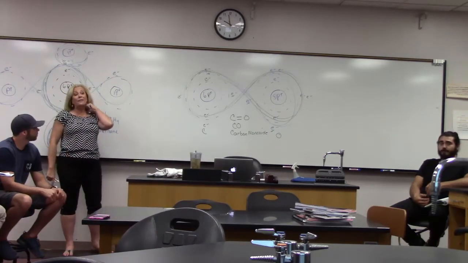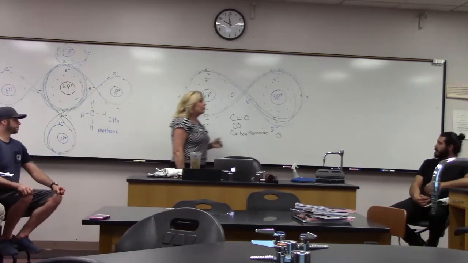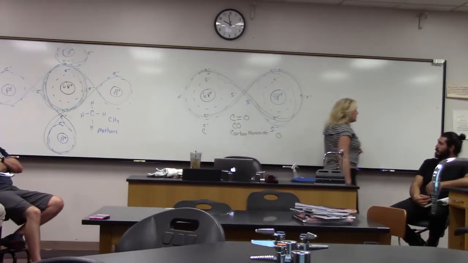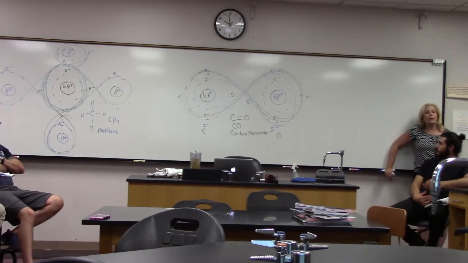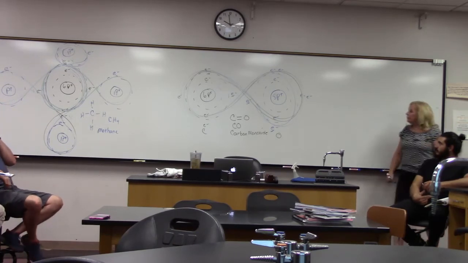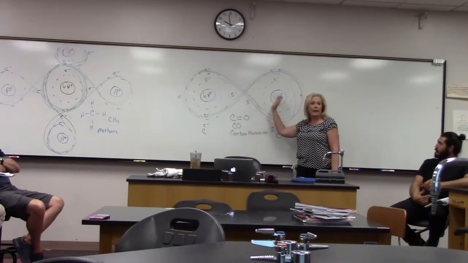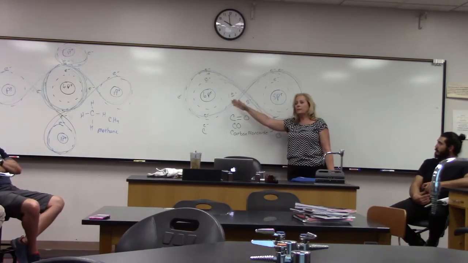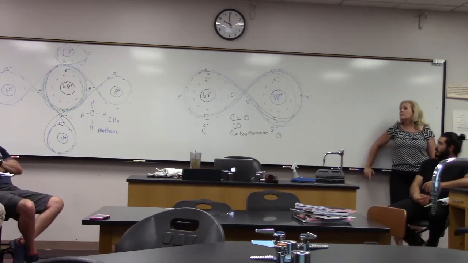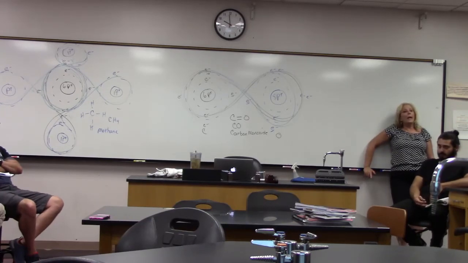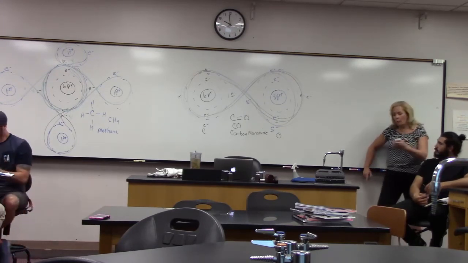Now, looking at the size of both atoms, and I drew them pretty well this time, would you guess that this is a polar covalent or a non-polar covalent bonding? Non-polar. Well, are these atoms super different in size from each other or fairly similar in size? Fairly similar. They're fairly similar in size, and when they are, you're talking a non-polar covalent bond. When one atom is much bigger than the other, you're going to be talking a polar covalent. So watch.